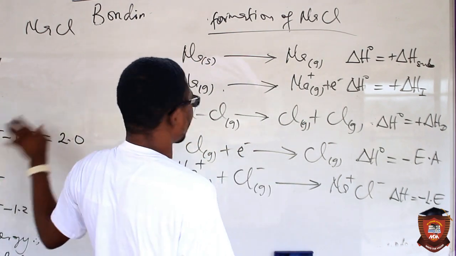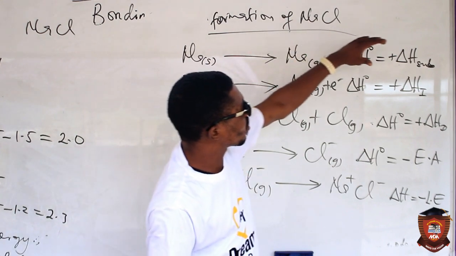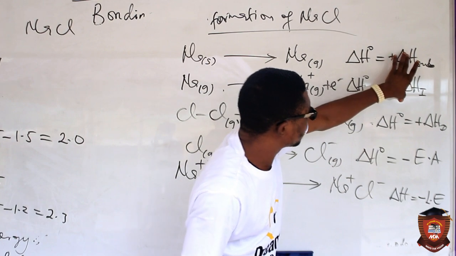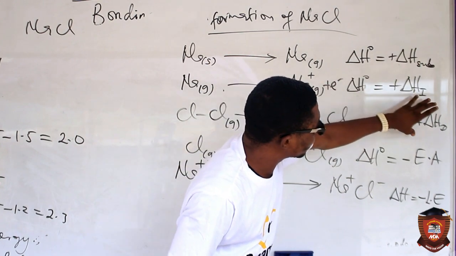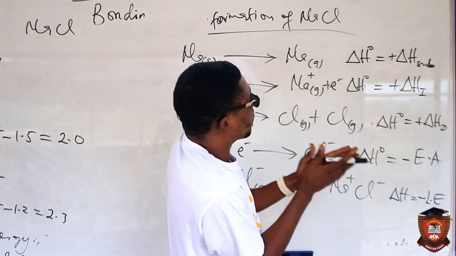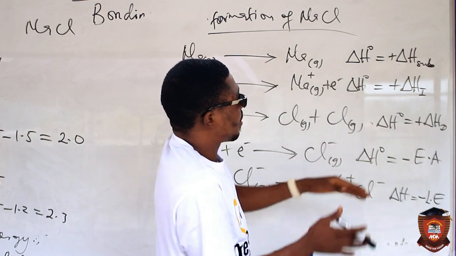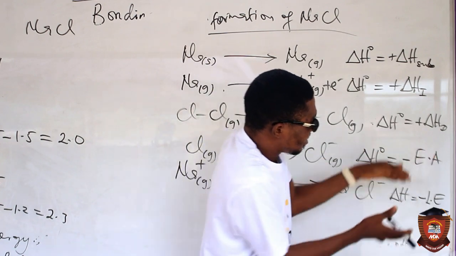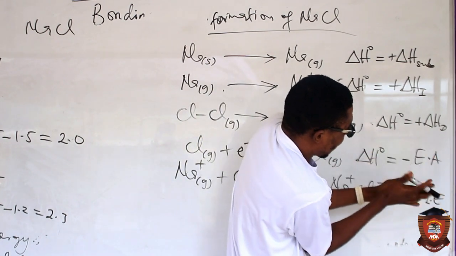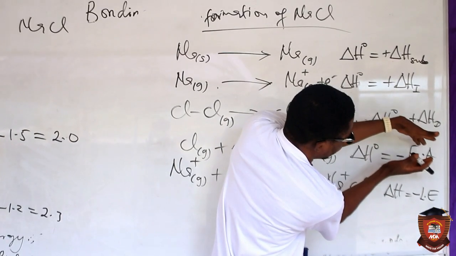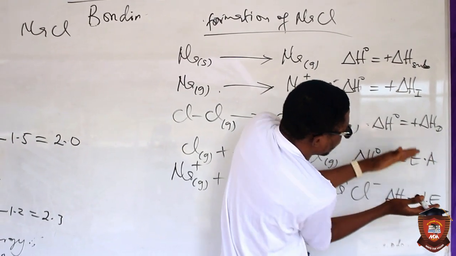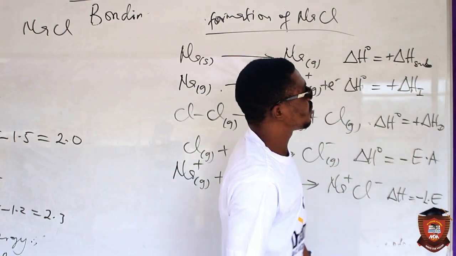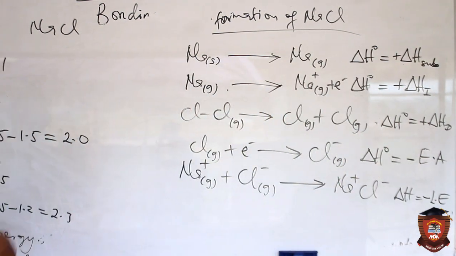Now watch. What we mean by net lowering of energy is that if I sum up all the energy that we absorb together, and compare it with those that were given out, the total amount of energy absorbed should be less than what is given out, so that it will be possible for energy to be lost.